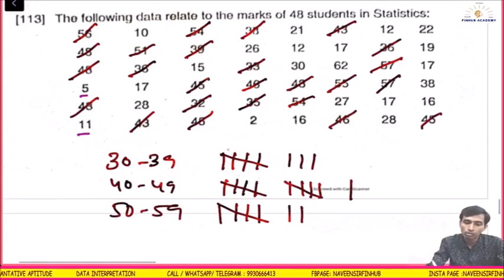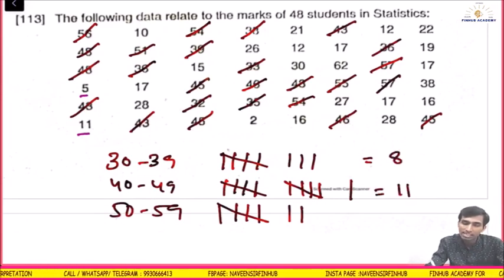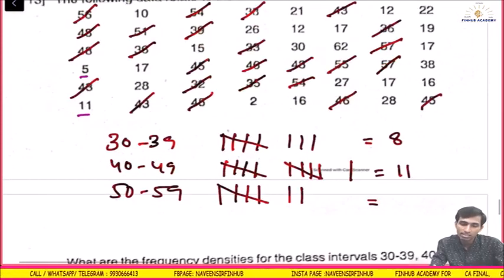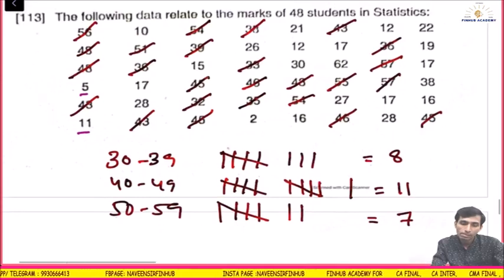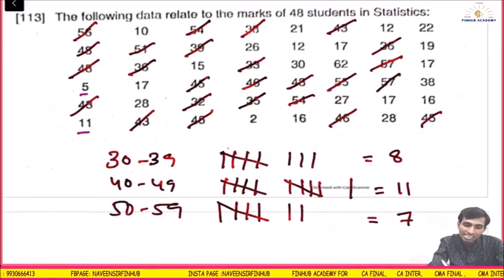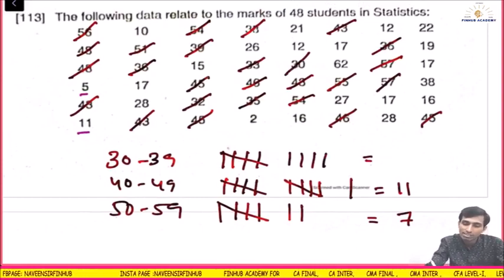Correct? So here the frequency is what? Here the frequency is 8, here the frequency is 11, here the frequency is 7. Okay, I missed one. Here there is a 30 will come here. So here the frequency needs to be 9. Okay, frequency should be 9.